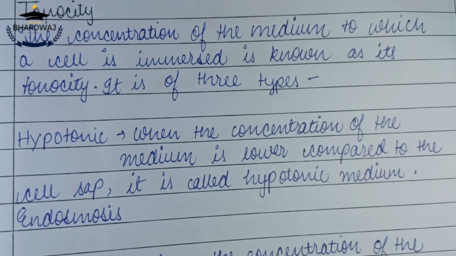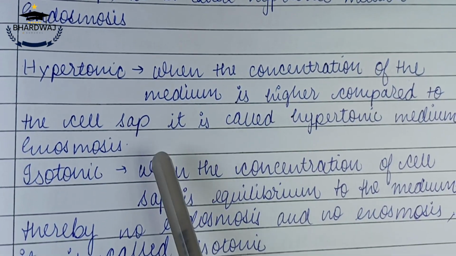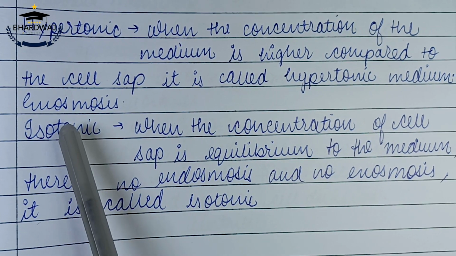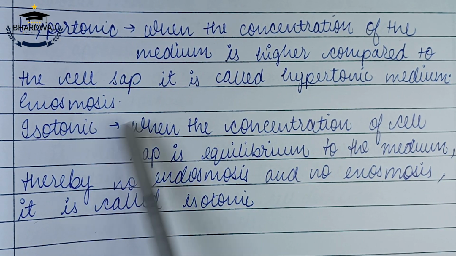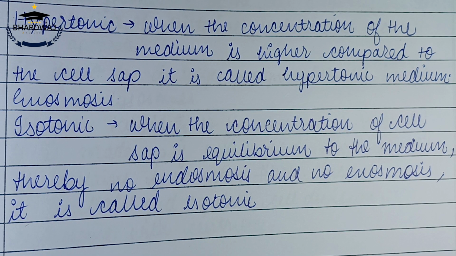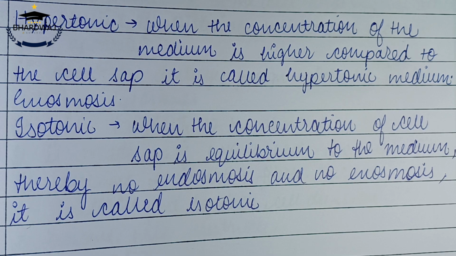Second, hypertonic: when the concentration of the medium is higher compared to the cell sap, it is called hypertonic medium. In this case, exosmosis takes place. So when the cell has a lower concentration as compared to the surrounding, water moves out of the cell, and this process is called exosmosis.